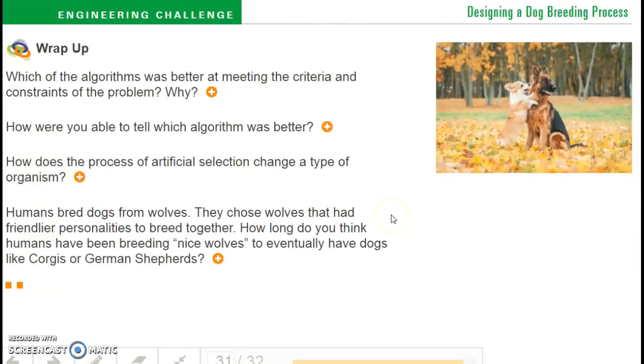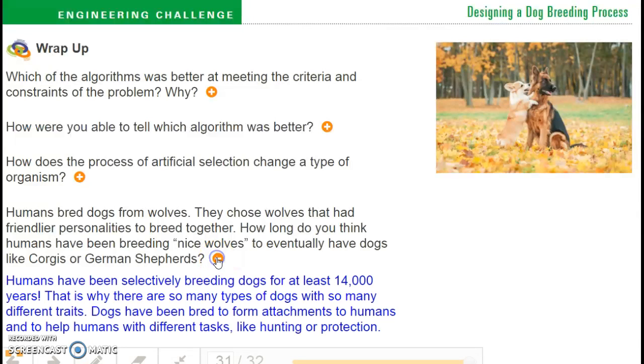Okay, humans bred dogs from wolves. They chose wolves that had friendlier personalities to breed together. How long do you think humans have been breeding nice wolves to eventually have dogs like corgis or German shepherds? Humans have been selectively breeding dogs for, they believe, 14,000 years. That's why there's so many different types of dogs with so many different traits.